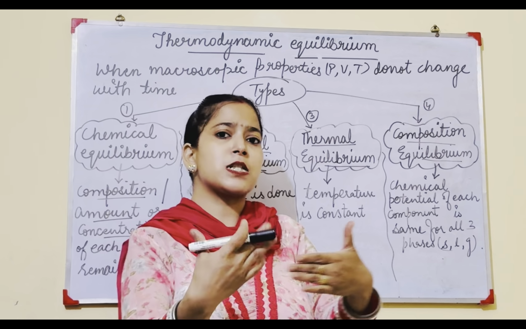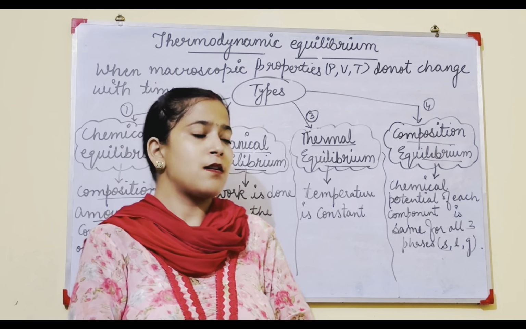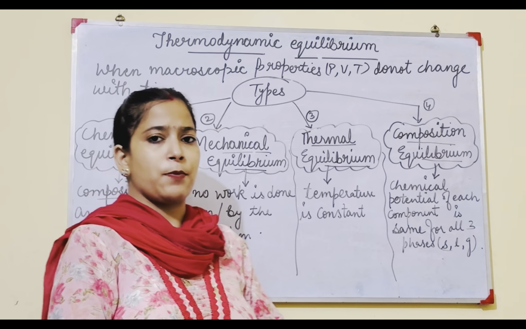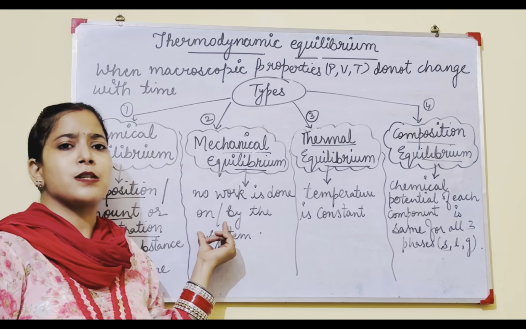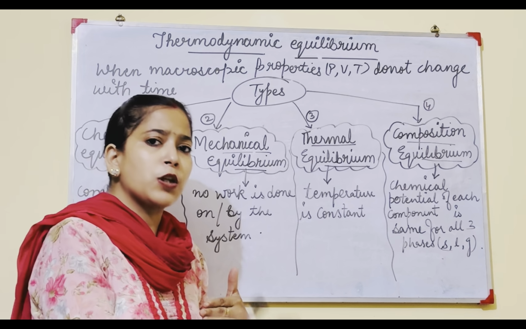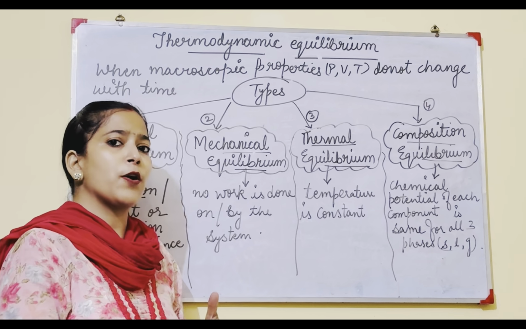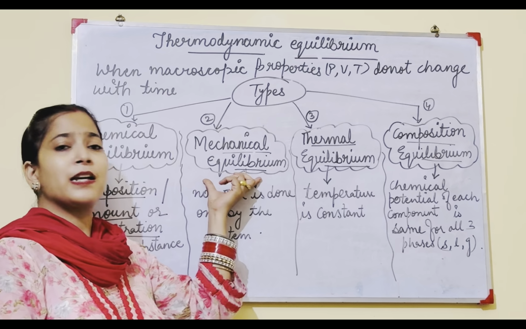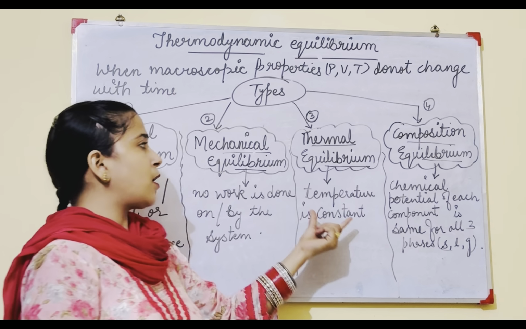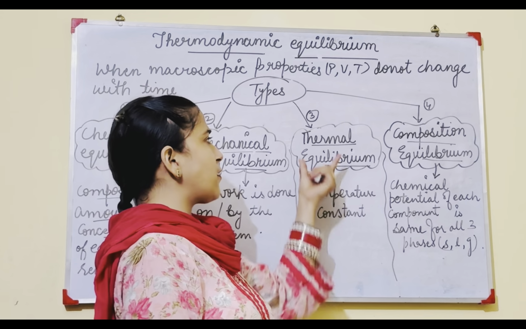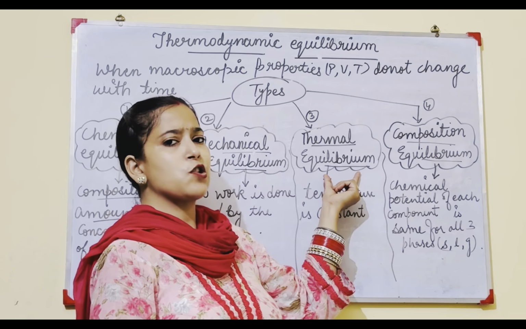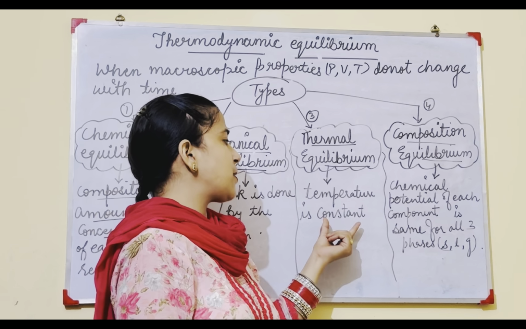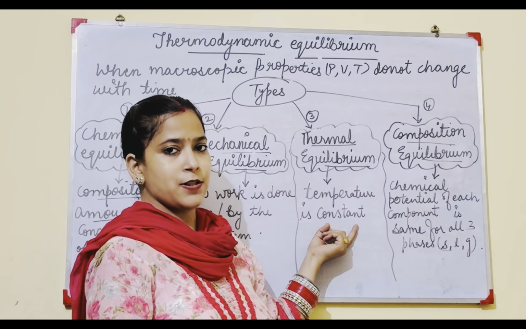If no work is done during that process, that is called mechanical equilibrium. Either work is not done by the system or on the system. Means neither is any work done on the system, nor has the system done any work. That is mechanical equilibrium. Third is thermal equilibrium. The word thermal is related to temperature. Equilibrium means that thing will remain the same. Thermal means temperature remains constant.